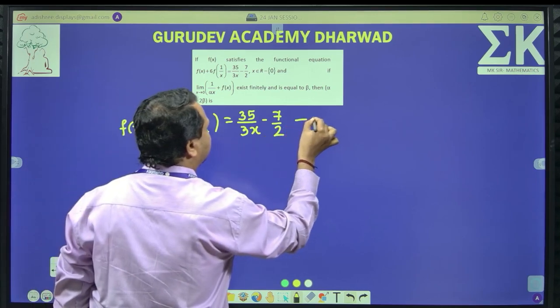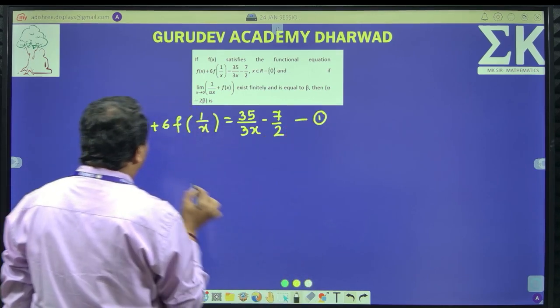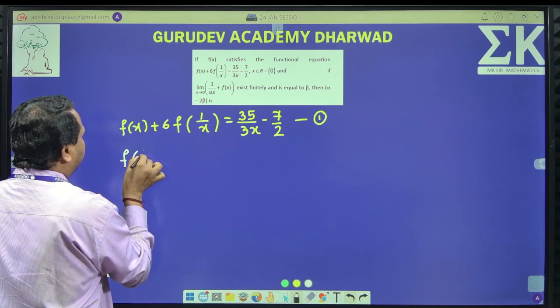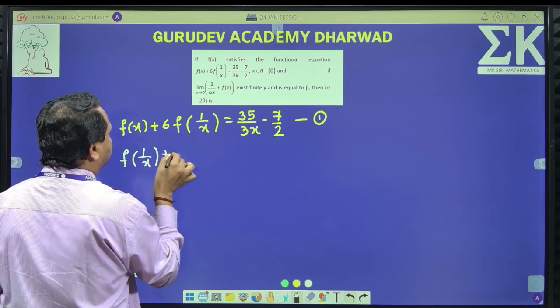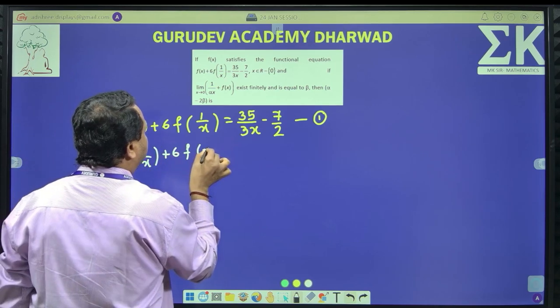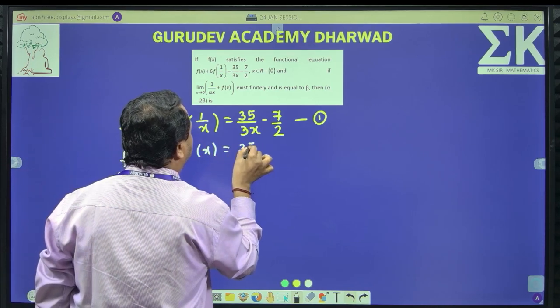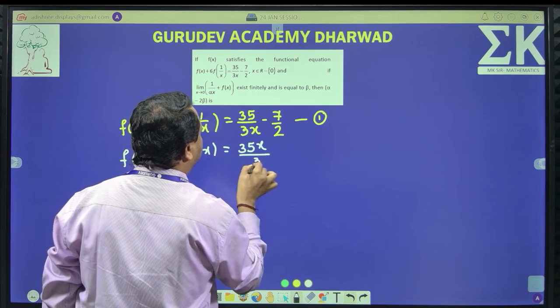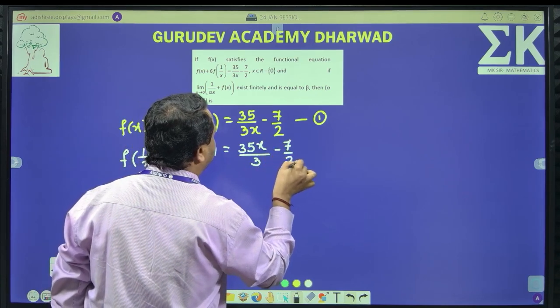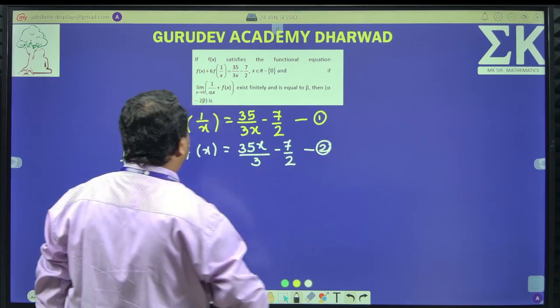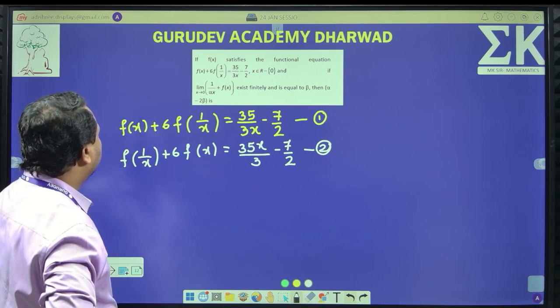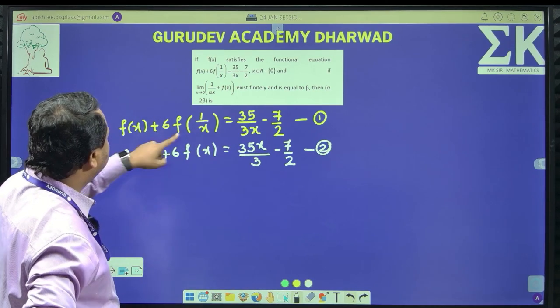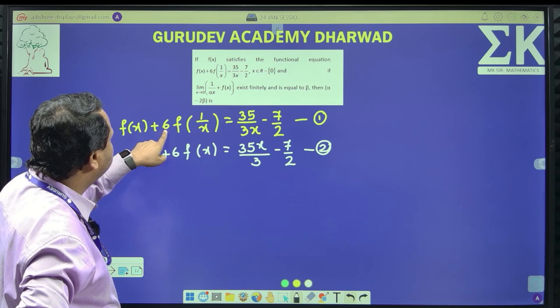Please consider this as equation number 1. After replacing x by 1 by x, I will get f of 1 by x plus 6 times f of x equal to 35x divided by 3, minus the constant, which is independent of x. This is equation number 2. Clear? Now, you can observe that in the first equation, the coefficient of f of 1 by x is 6.